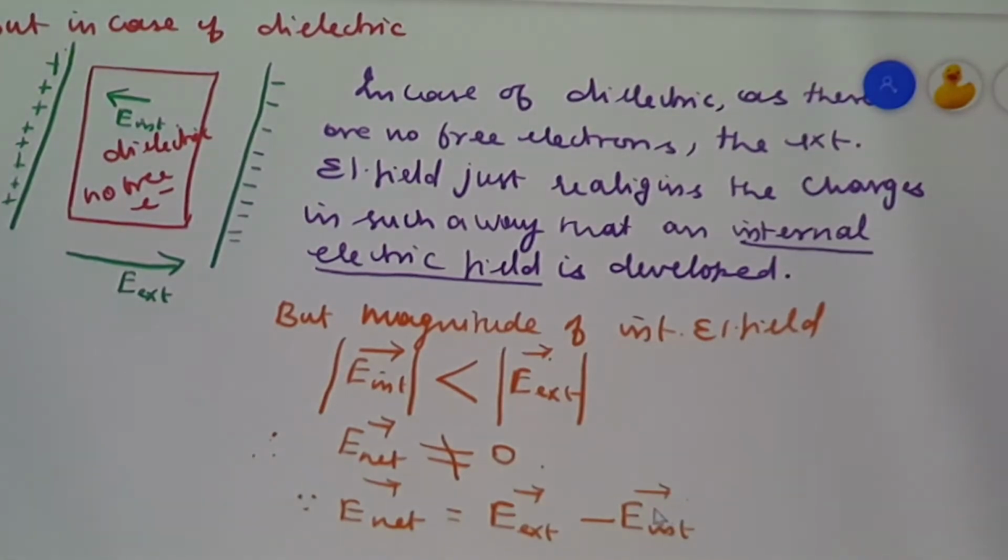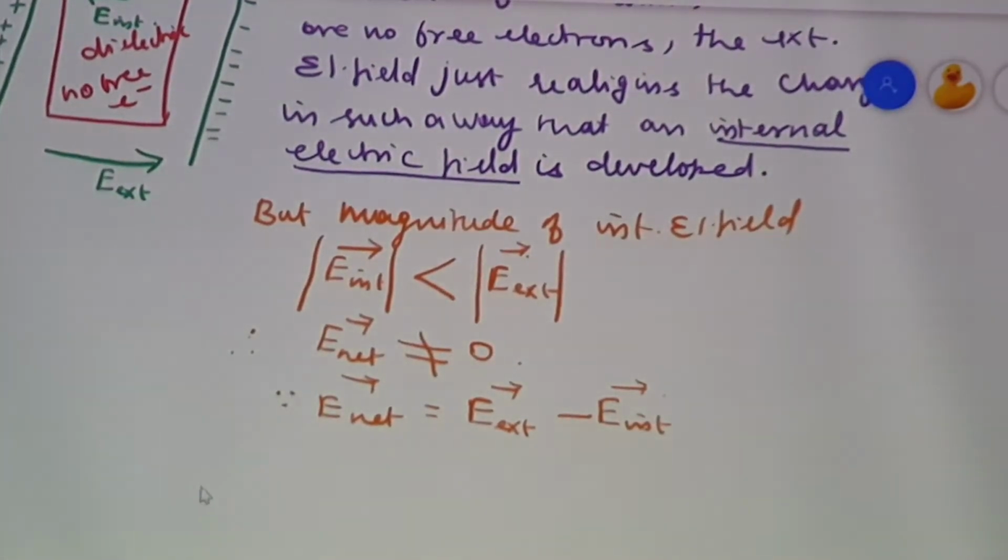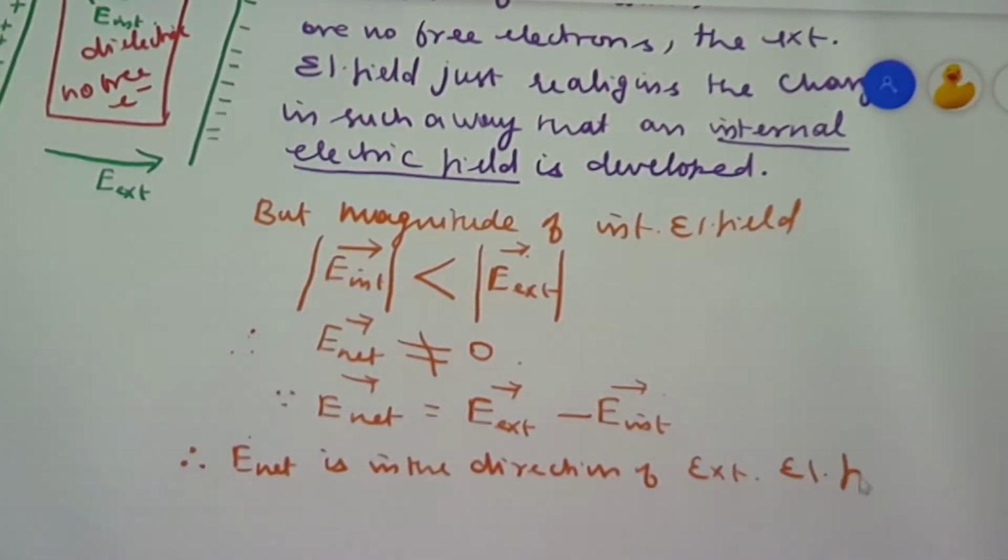So, we can say E net is in the same direction as that of the external electrical field, that is, in the direction of the external electric field.